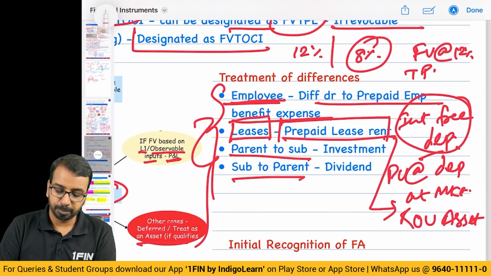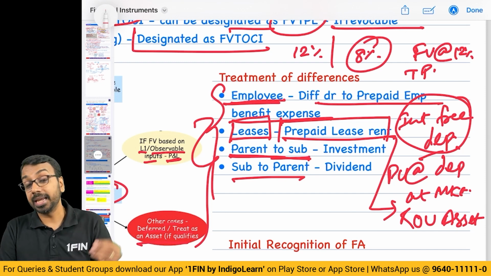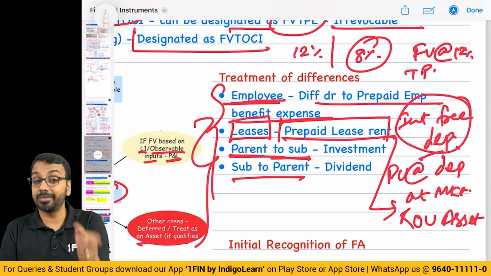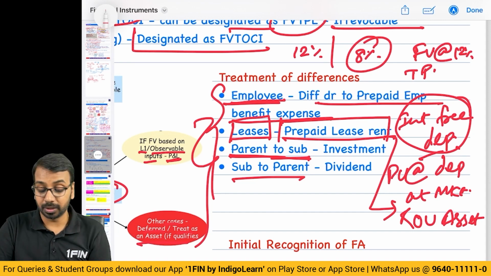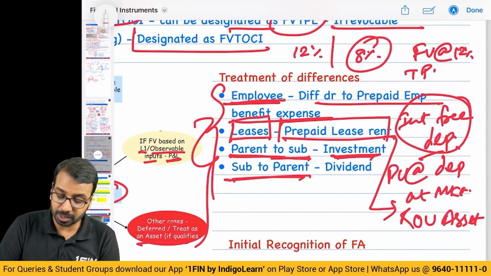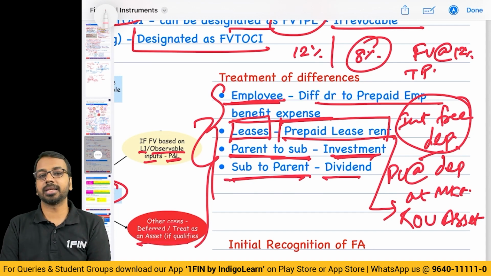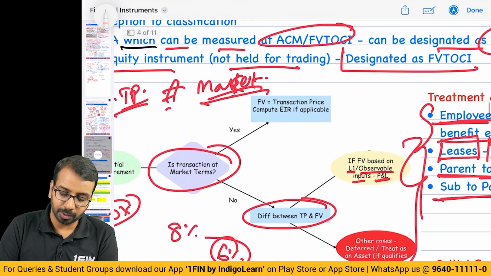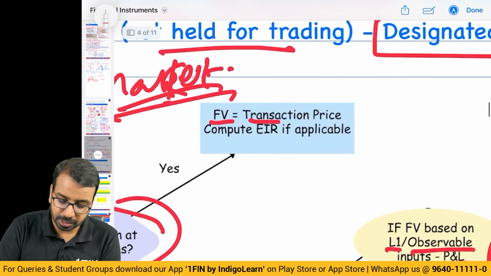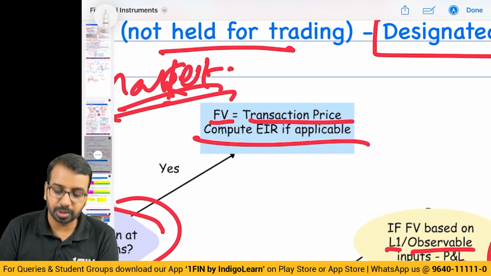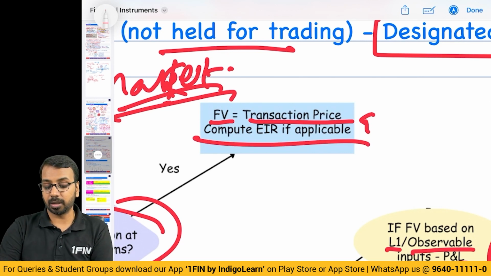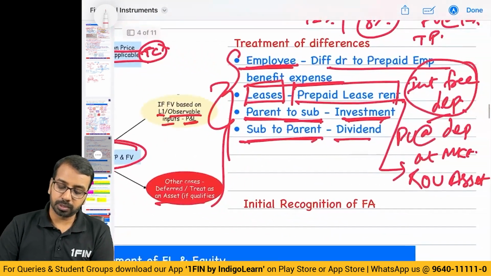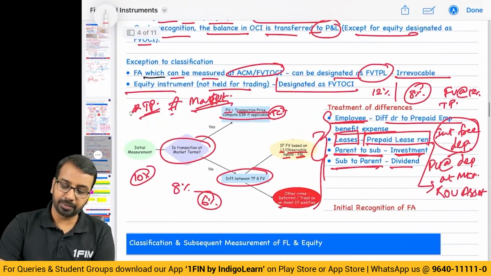Okay. Then parent to subsidiary. If the parent has given a discounted loan to the subsidiary, the difference between the fair value of the loan and the actual loan given is treated as investment, and if the subsidiary gives to the parent, then it is considered as a part of dividend. Whereas, if the transaction is at market terms, then the fair value is the transaction price and you will compute EIR, if at all you need to compute EIR because of the transaction cost. Okay. So, these questions, let us have a look at it now.